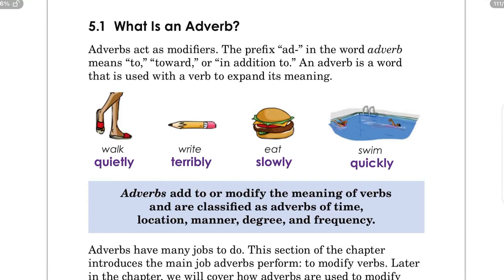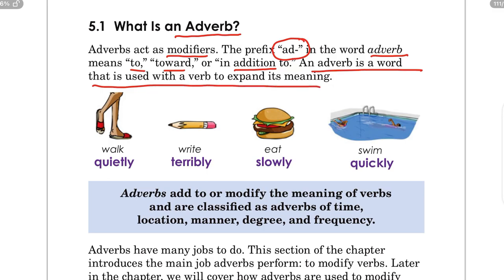Hello friends, today's topic is adverb. What is adverb? Adverb is a modifier. It acts as a modifier. The prefix "ad" in the word adverb means to, toward, or in addition to. So an adverb is a word that is used with the verb to expand its meaning.